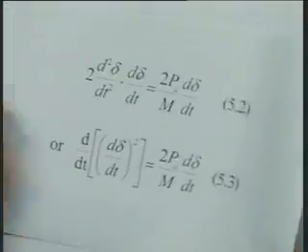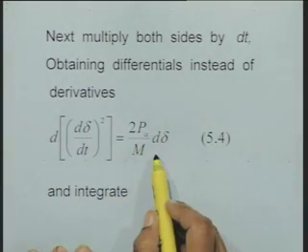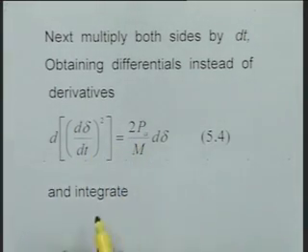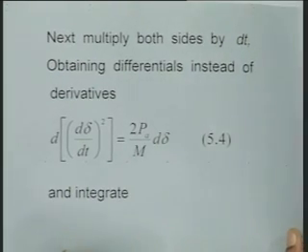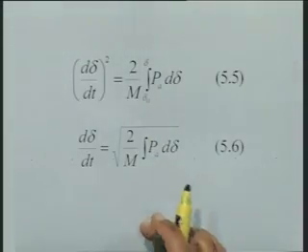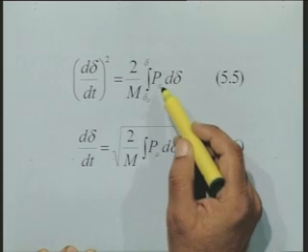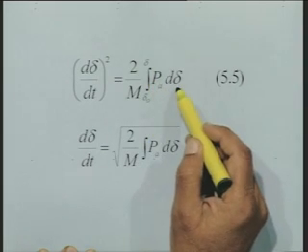Okay. Now you integrate this equation 5.4. When you integrate, you will get (d delta by dt) square equal to 2 by M integral Pa d delta.